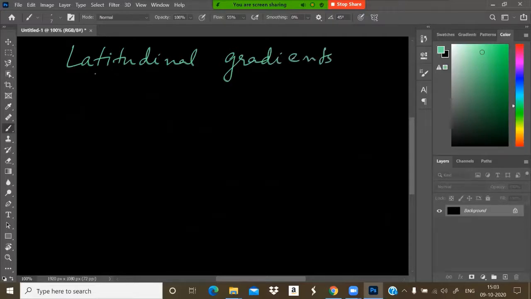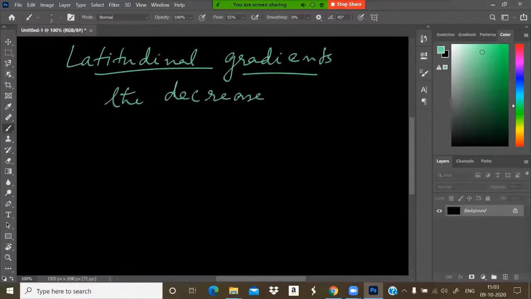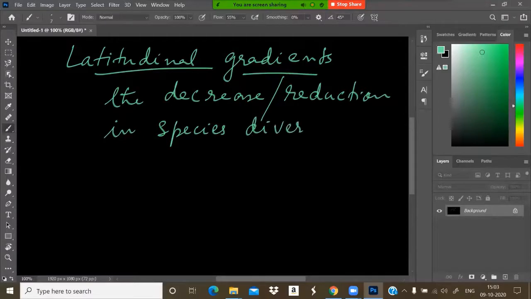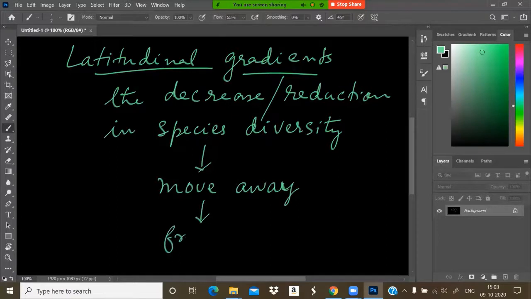What is latitudinal gradients? Latitudinal gradients demonstrate the decrease, the reduction in species diversity when we move away from the equator to the poles.